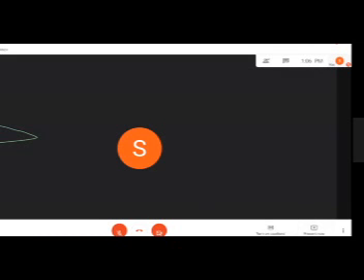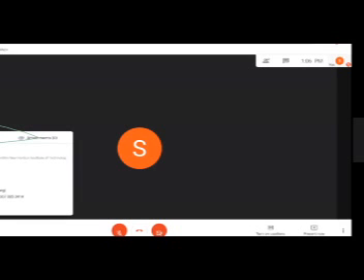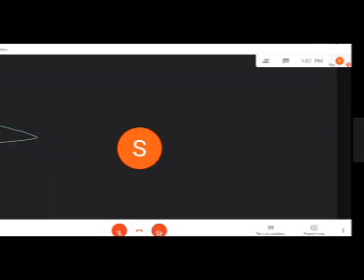Now onto the bottom side, you will see from the left side, this is the meeting information that you are hosting. If you want to share something, if you want to share material with the students, if you want them to directly go onto the drive, you can directly attach the material here. This is the attachment option. Now this is the Google Calendar. If you are attaching the Google Calendar, it will automatically show your events, whatever events are lined up here. So this is the option which is available under this section onto the bottom left side of your window.